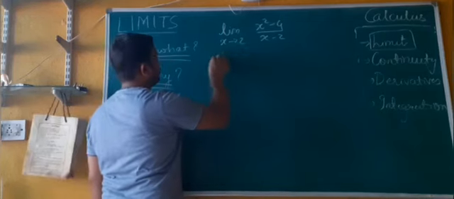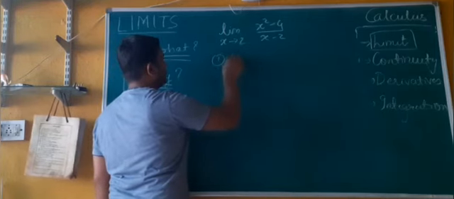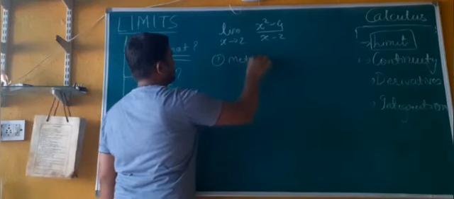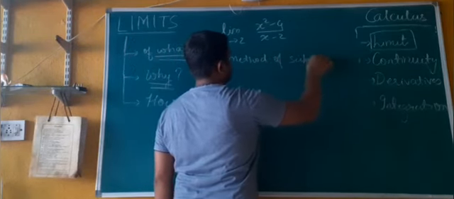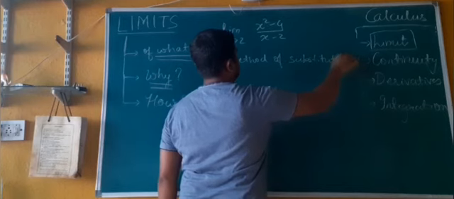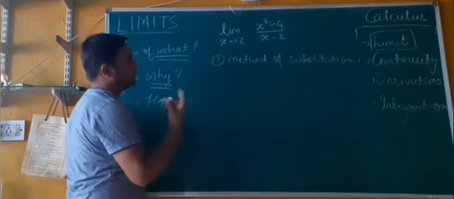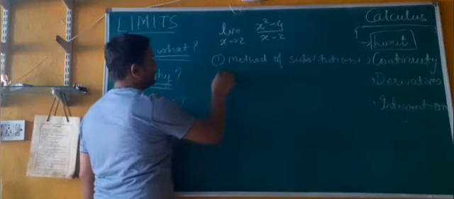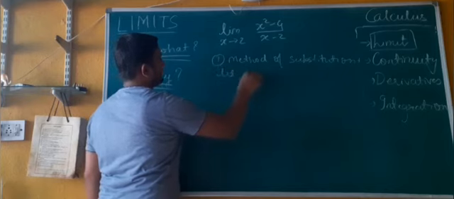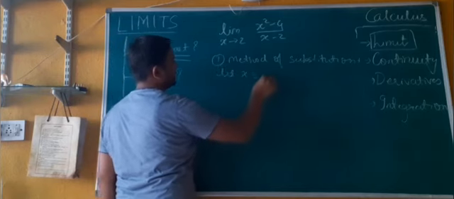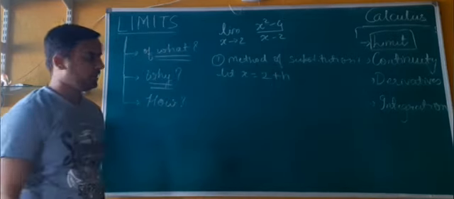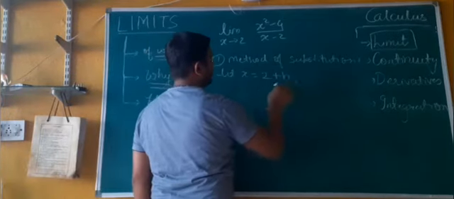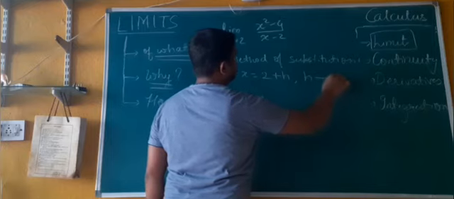So we have the first method in limit, called method of substitution. Here what we will do is let x equal 2 plus h, where h is tending towards 0.